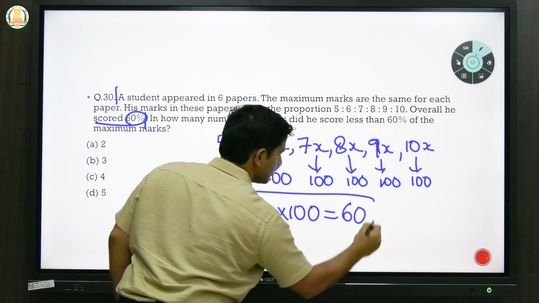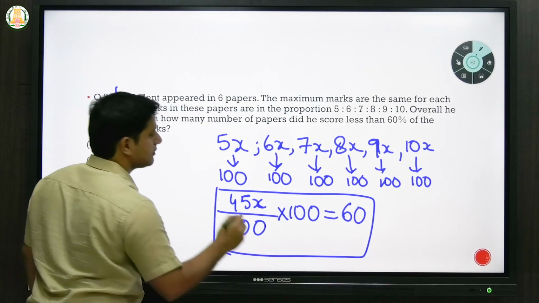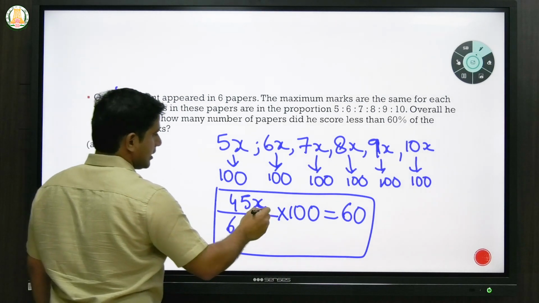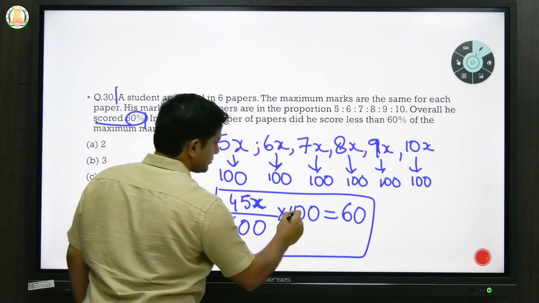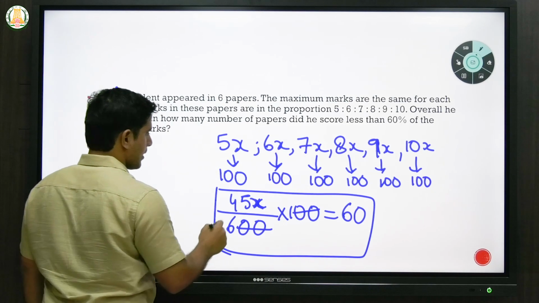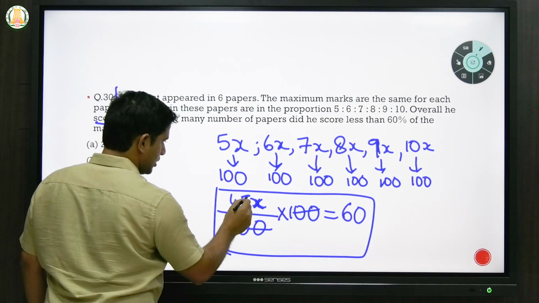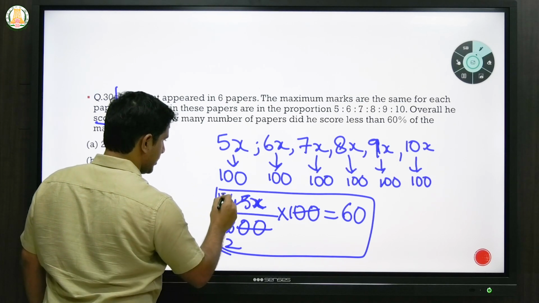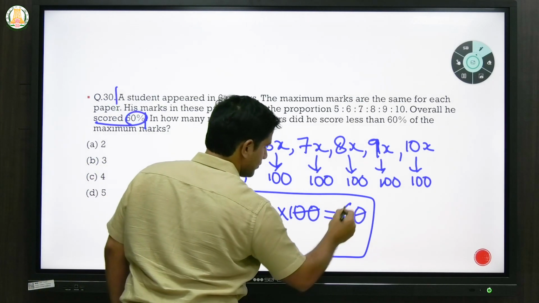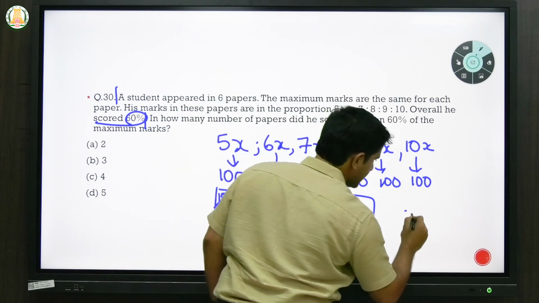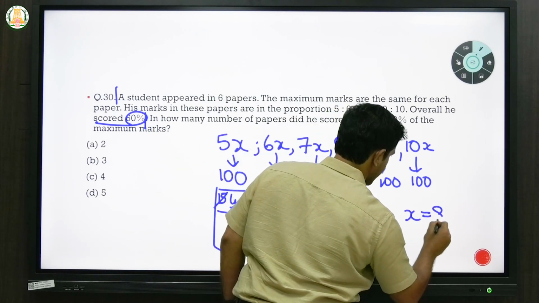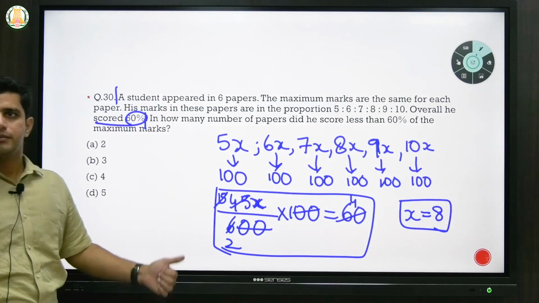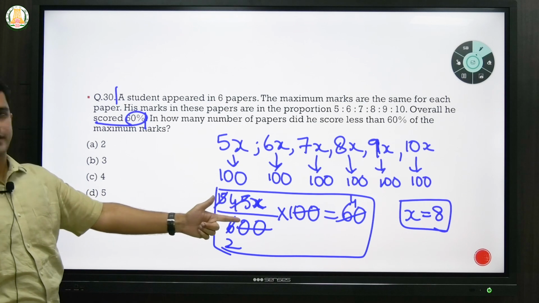This is the final equation, and you have to find x here. Calculating, we get x as 8. So now we got the x value as 8.